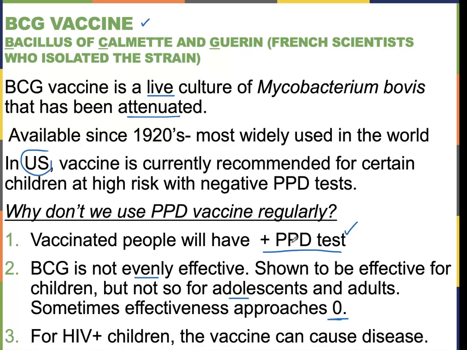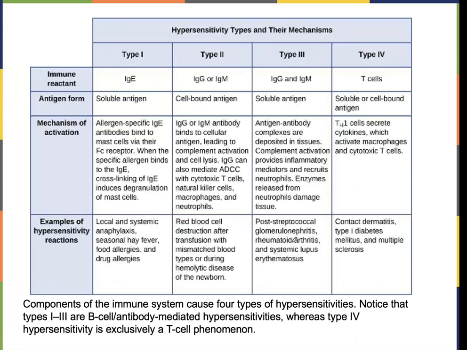Okay, so we talked about the vaccine. And then this is the overview of the different types of hypersensitivity. So we talked about type 1, which is IgE mediated. Remember that this is just your allergy. It could be pollen. So, right, allergen-specific IgE antibodies bind to their mast cells via the Fc receptor.